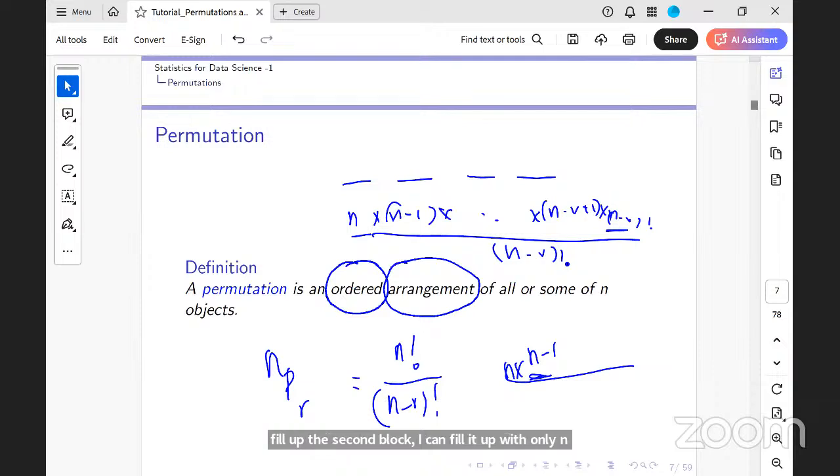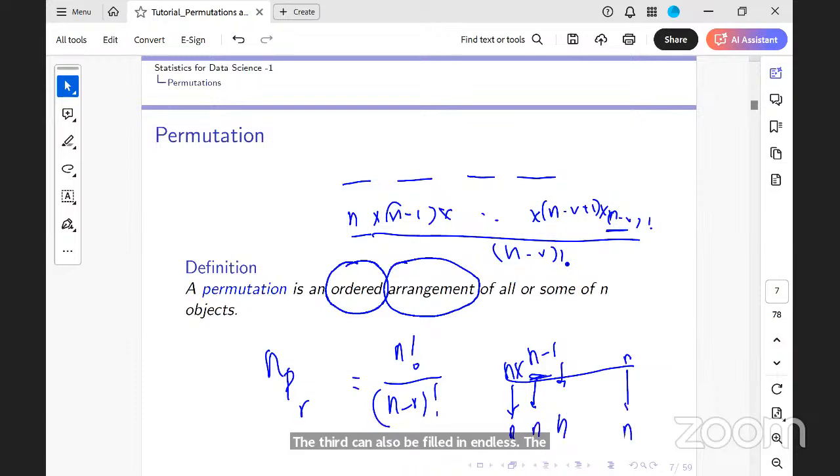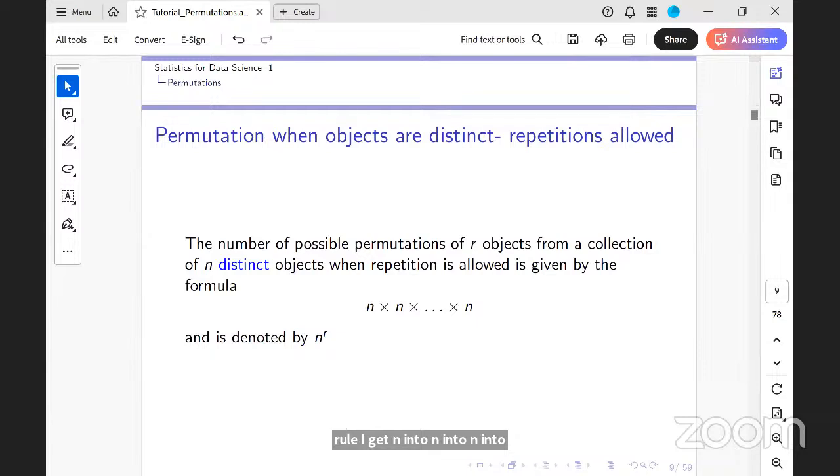However, if repetition is allowed, then the first one can be filled in n ways. The second can be filled in n ways. The third can also be filled in n ways. The rth also can be filled in n ways. So again, applying the multiplication rule, I get n into n into n, n multiplied r times, which is n to the power of r.